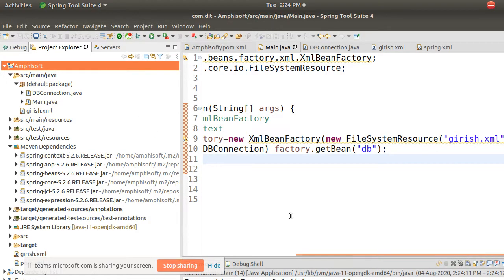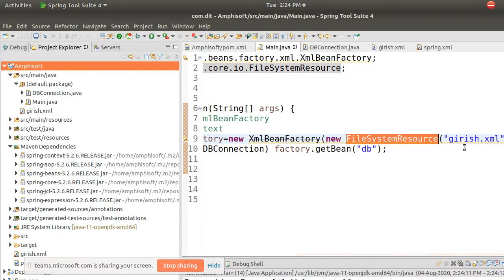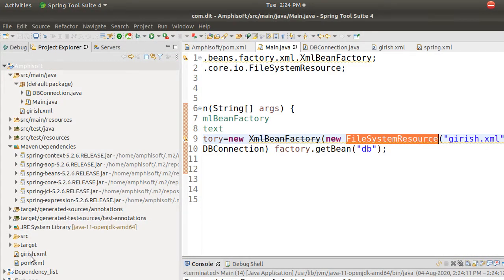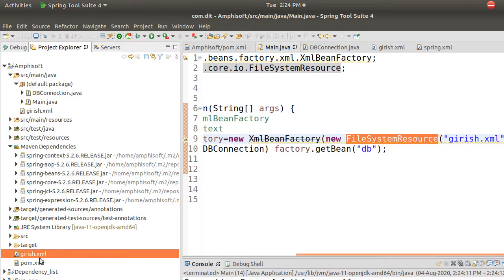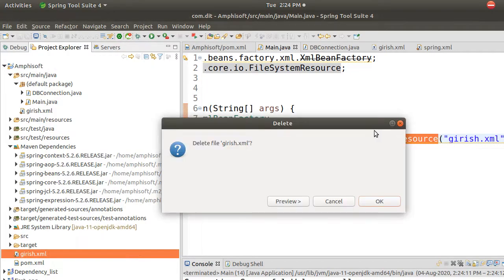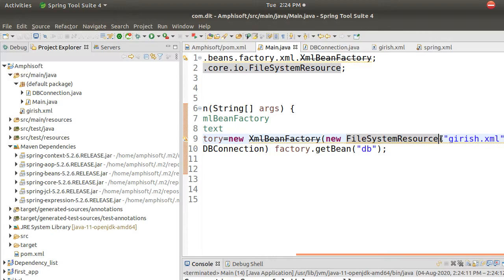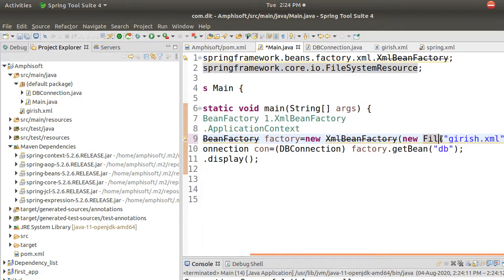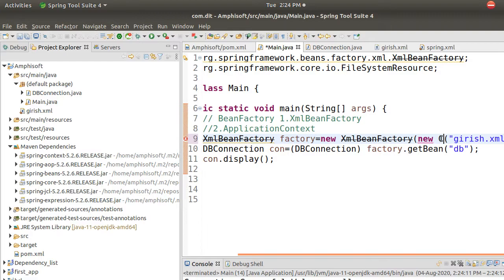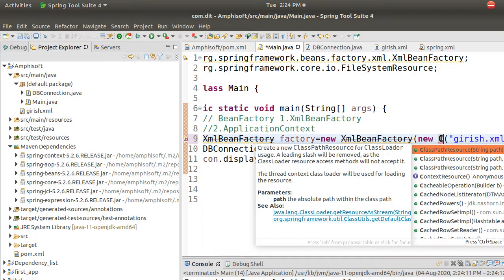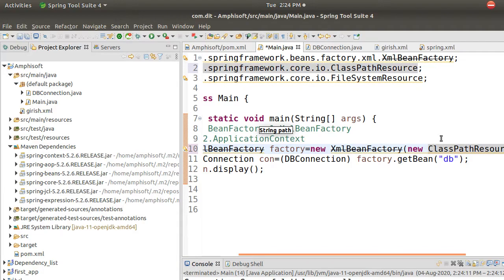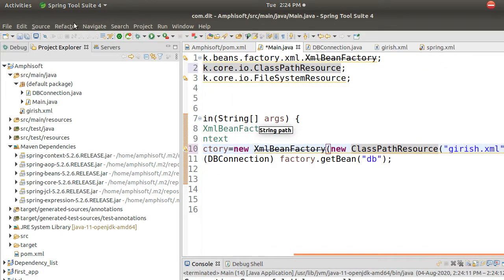What happened is I've used FileSystemResource as the class, that's why it is going outside the class and checking. So I added Girish here at the end, so it is working now. But if you want this girish.xml to work, you have to create an object of another class, that is ClassPathXmlResource, the class path resource. Now if I run it, my code will work fine.